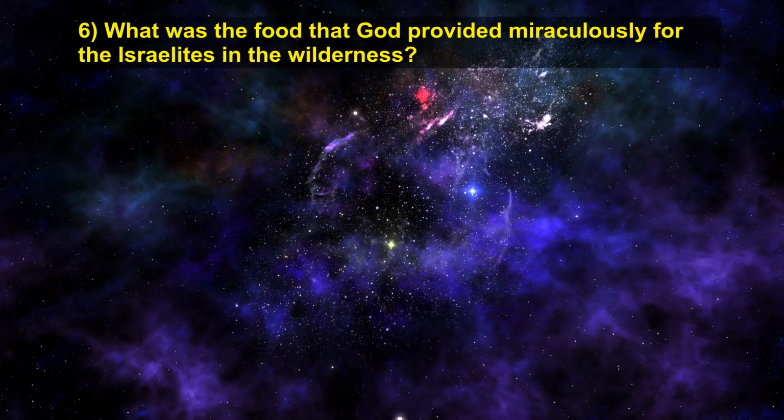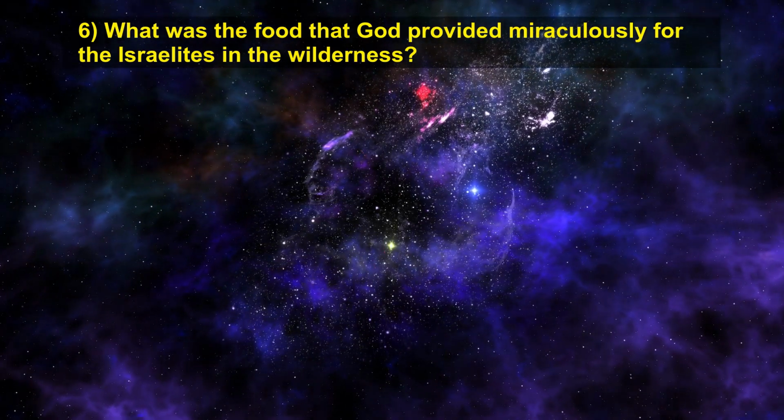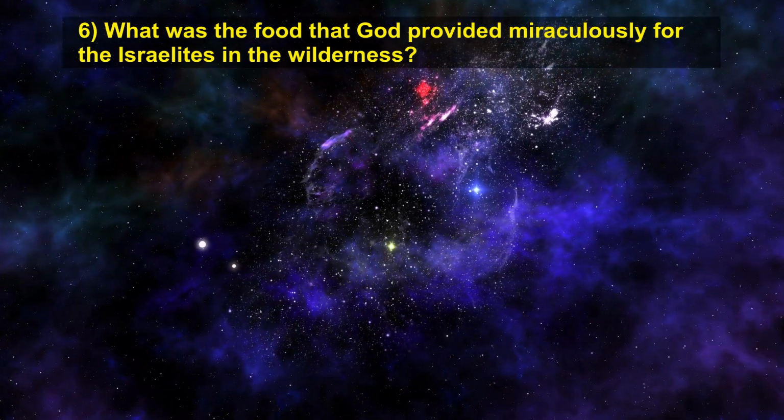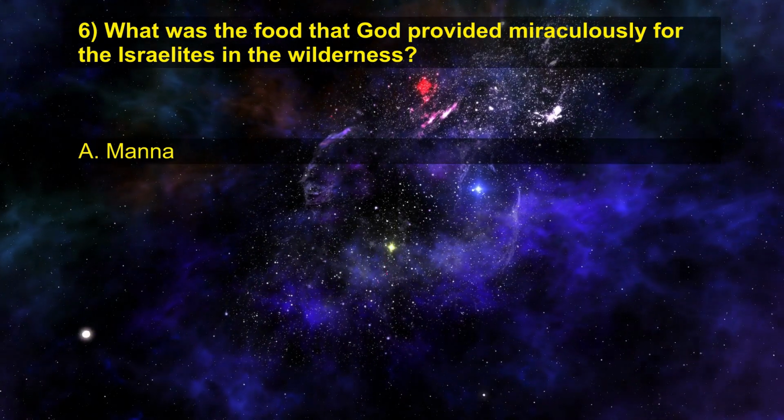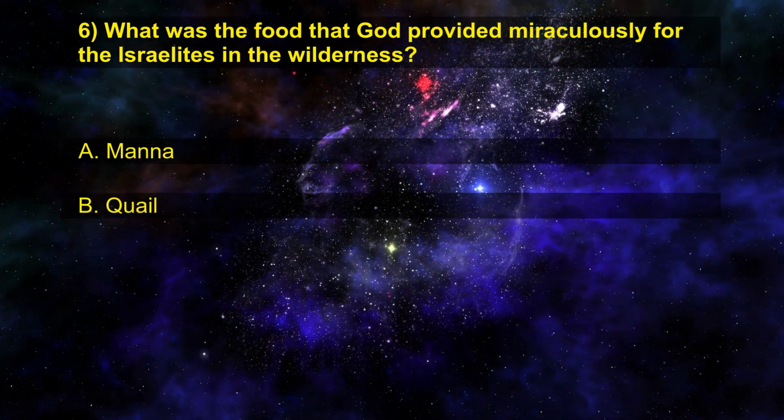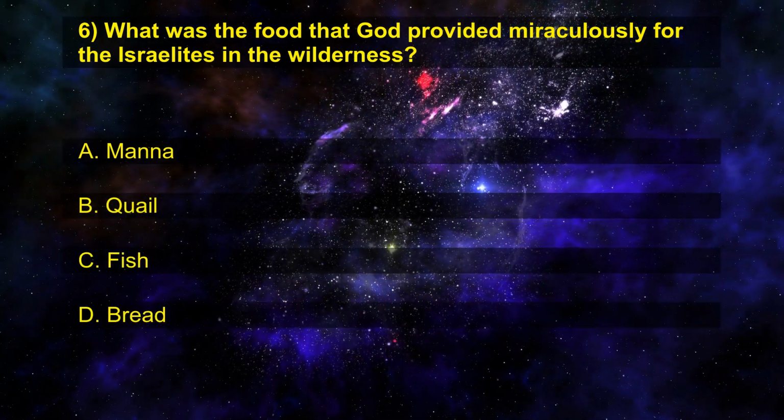6. What was the food that God provided miraculously for the Israelites in the wilderness? A. Manna. B. Quail. C. Fish. D. Bread.